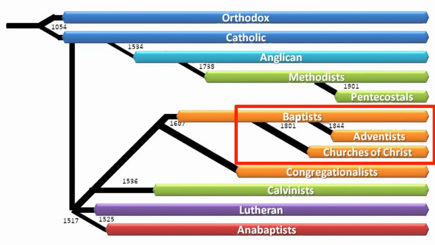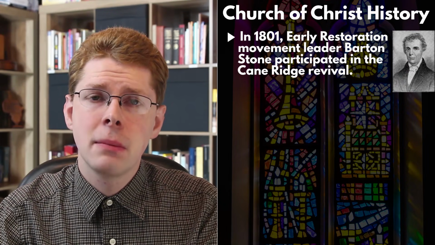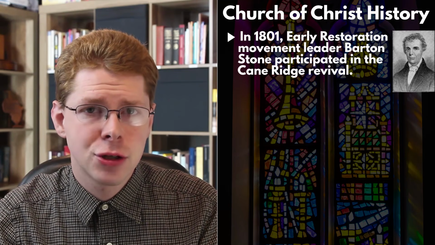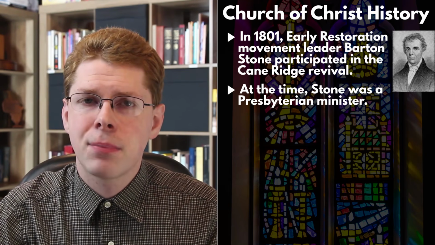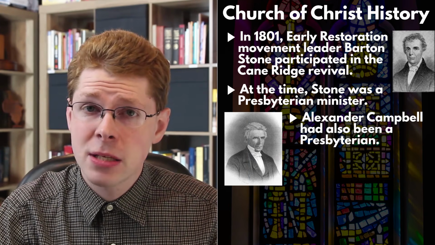The same chart shows Church of Christ as a split from Baptists in 1801. In 1801, one of the two main leaders of the Restoration movement, Barton Stone, participated in the Cane Ridge Revival. At the time, Stone was a Presbyterian minister. Alexander Campbell, the other big name, had also been a Presbyterian.